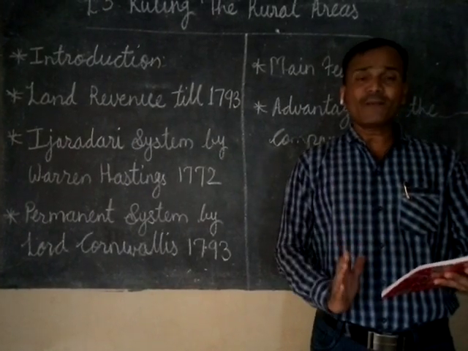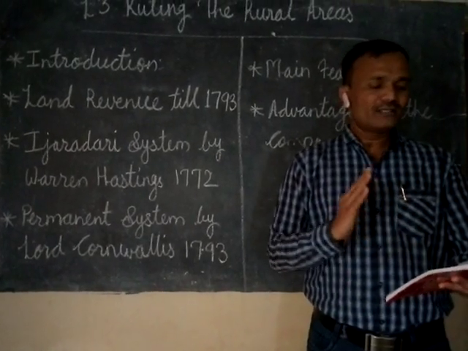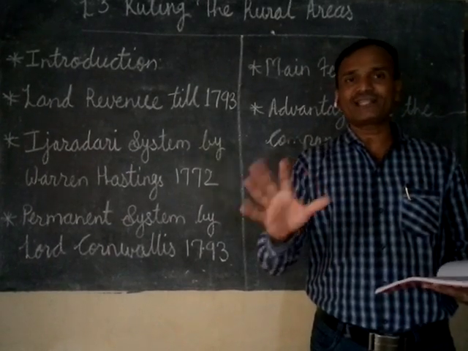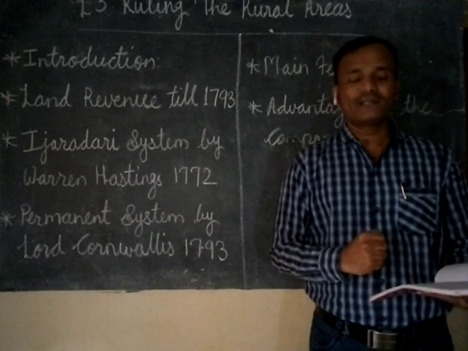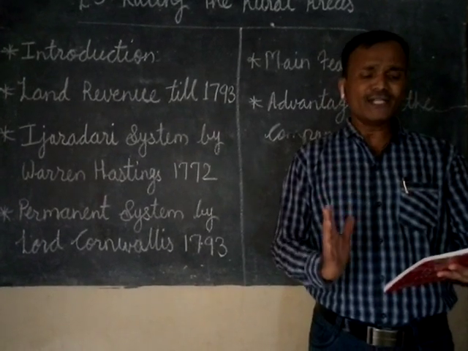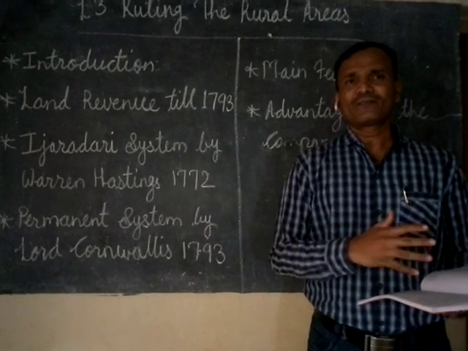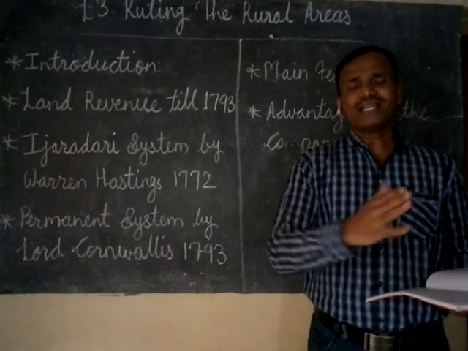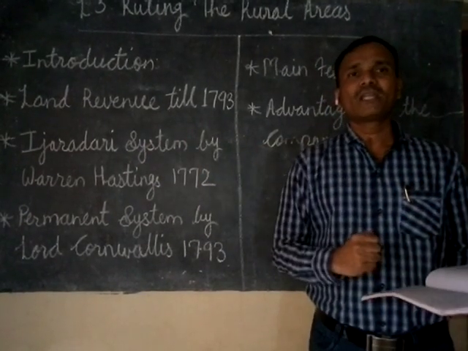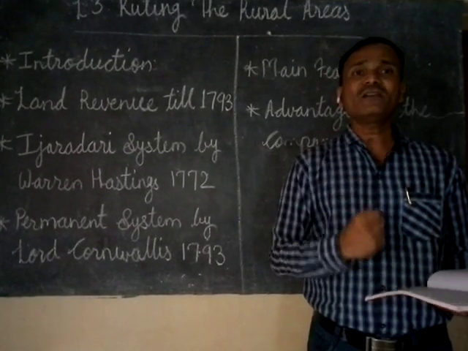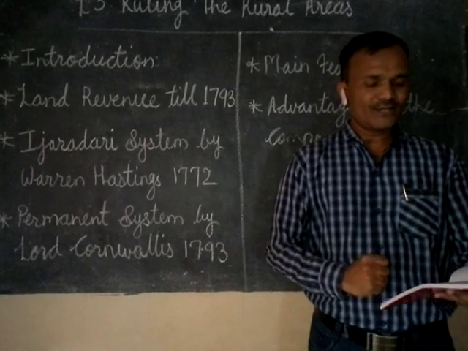The English East India Company got the Diwani rights of Bihar, Bengal and Odisha in 1765 after the Battle of Buxar. They continued the traditional revenue collection method, collecting a part of the production from the farmers as revenue.